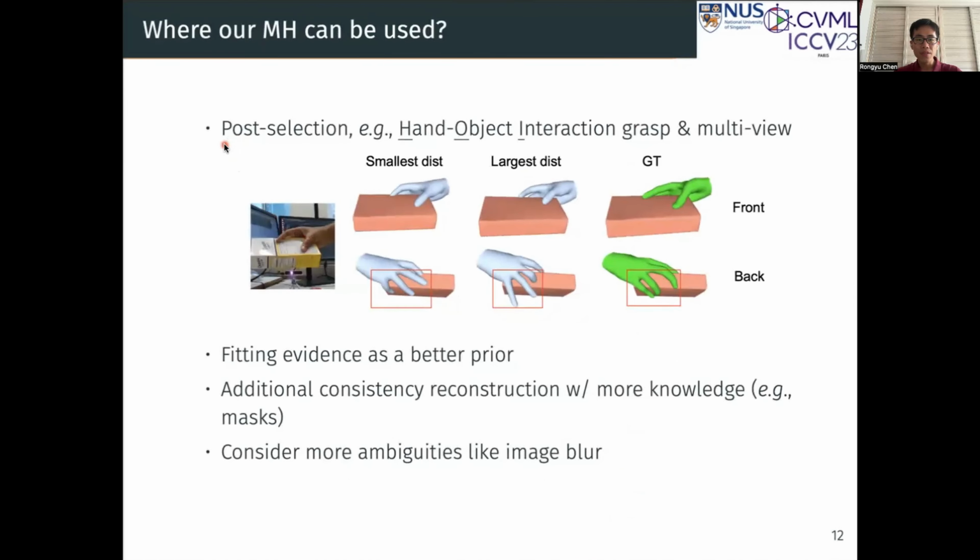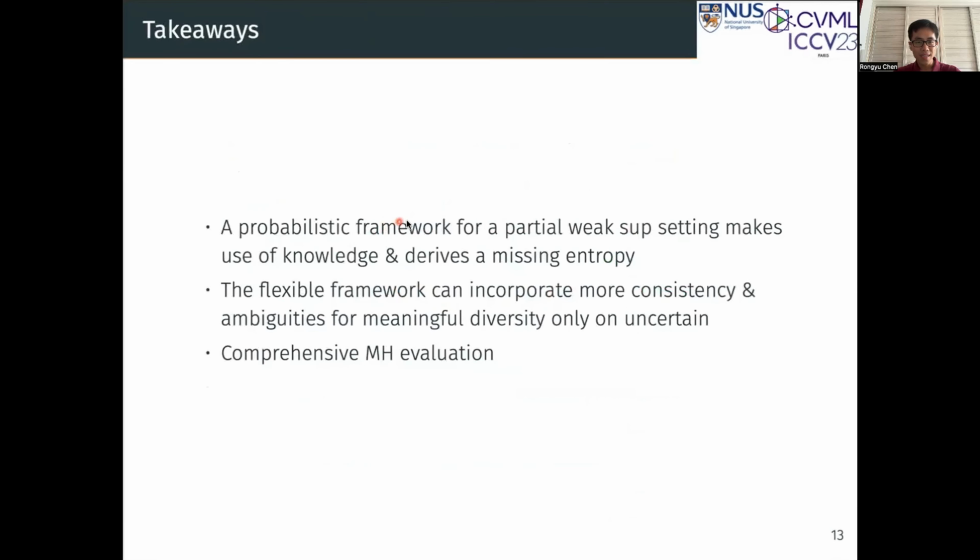Our method can also be used for pose selection, for example, hand-object interaction grasp and multi-view fitting. It can serve as a better prior. In summary, we propose a probabilistic framework for a partial weak supervision setting, which makes use of knowledge and derives a missing entropy. The flexible framework can incorporate more consistent priors and ambiguities for meaningful diversity only on uncertain parts. Besides, we promote a comprehensive multi-hypothesis evaluation.